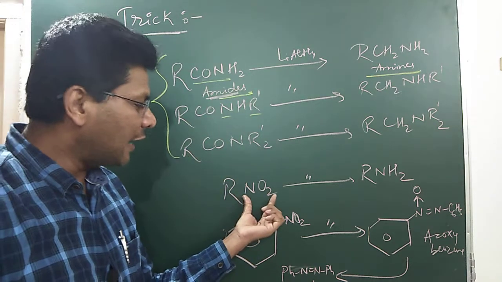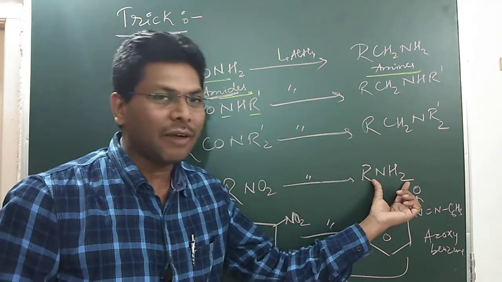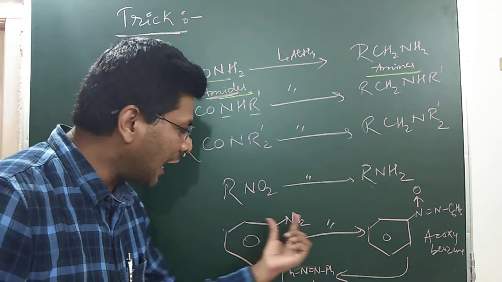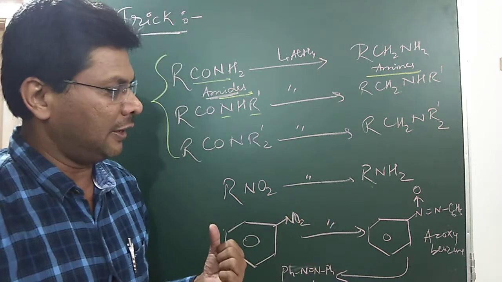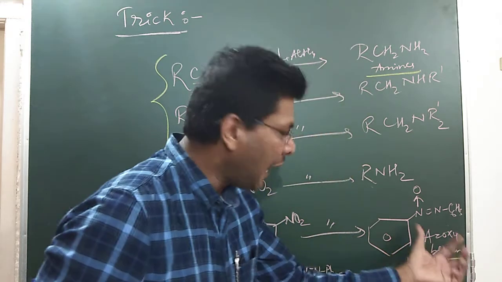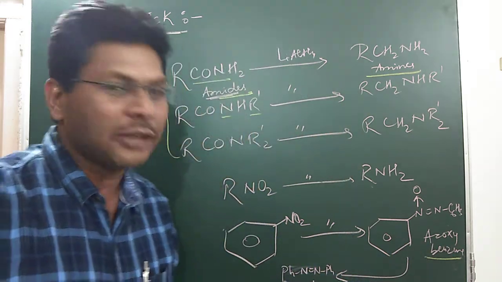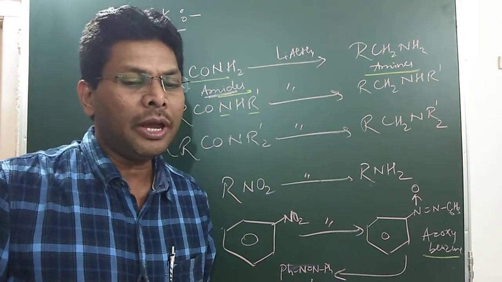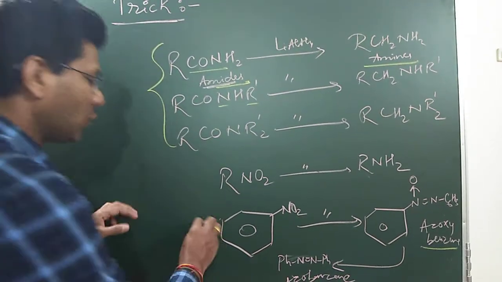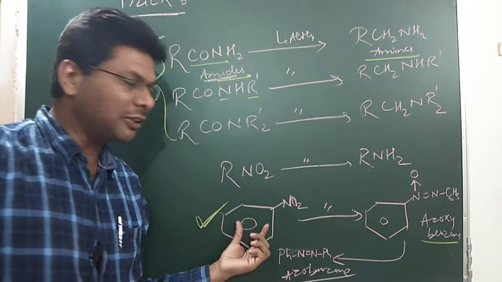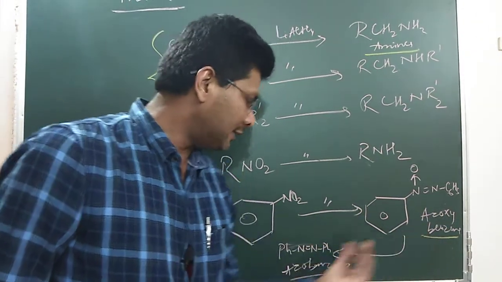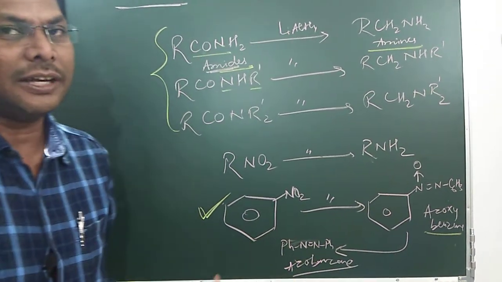Next is nitroalkane. Nitroalkane on reduction gives amine. But aromatic, that is nitrobenzene, will not give aniline. It will give first azoxybenzene, and then further it will form azobenzene. So we have to keep this in mind, that nitrobenzene on reduction will not give aniline. It will give first azoxybenzene, then it will give azobenzene.